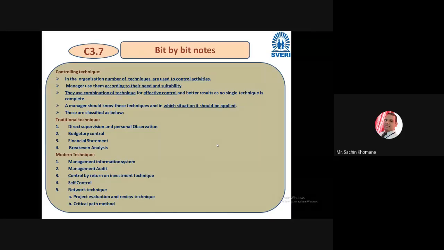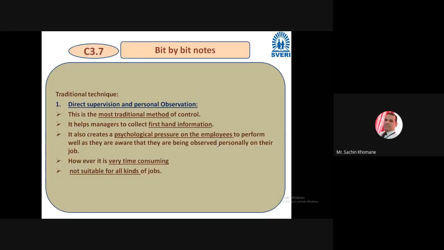So we had a discussion on 2 traditional techniques. Then break-even analysis. So these are the techniques. Also, certain modern techniques are discussed today. Friends, we have started the discussion on direct supervision.